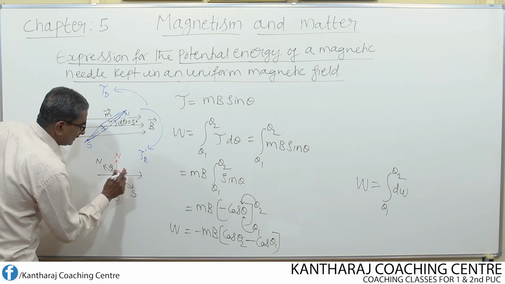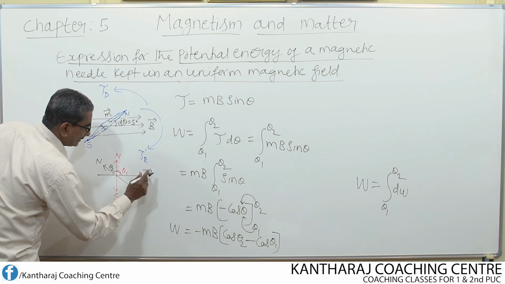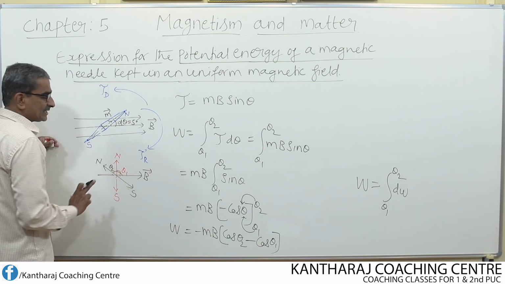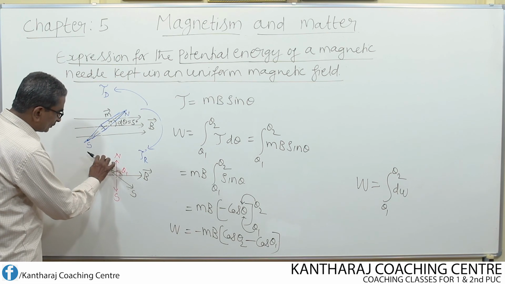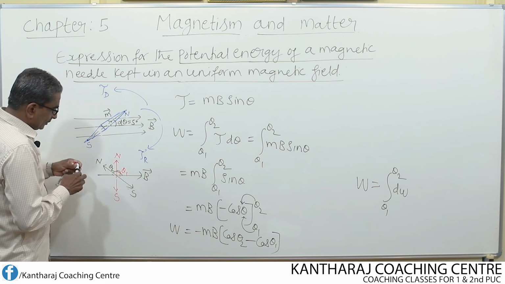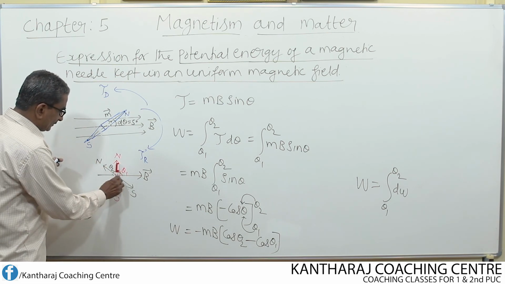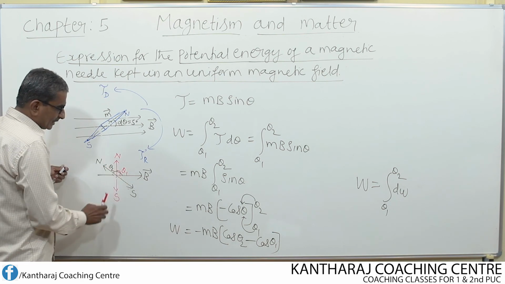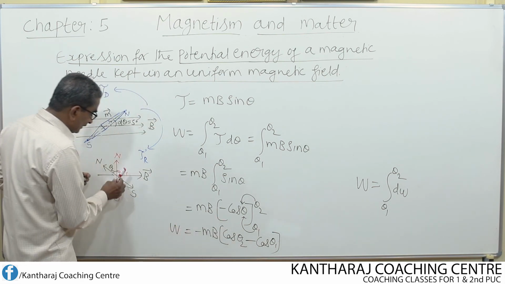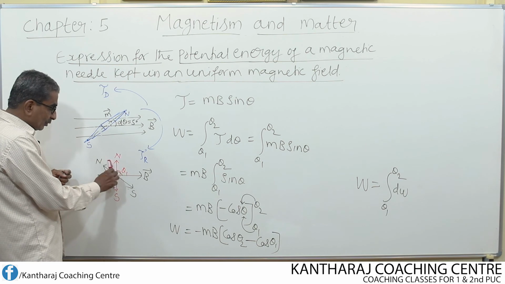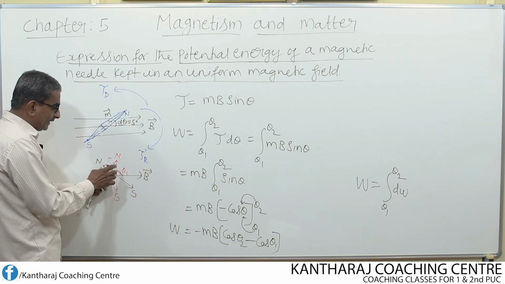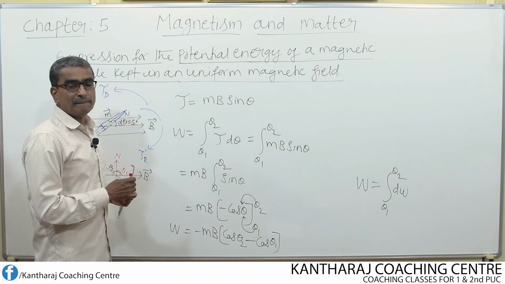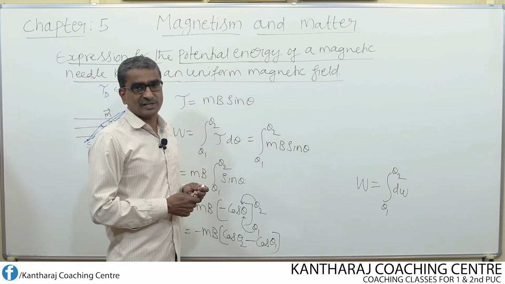Angle should be measured between the direction of magnetic field and the direction of magnetic moment. So the direction of magnetic moment is always from south to north. So the needle is rotated from this to this. For this rotation, the total work done is this. So whatever work we do in rotating the needle against the restoring torque will be stored in the magnetic needle as magnetic potential energy.